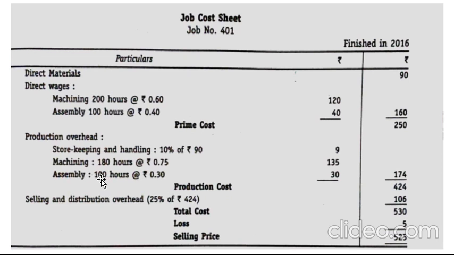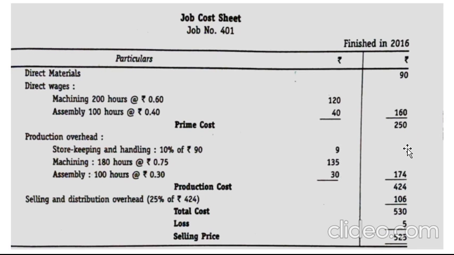It is the same. So 100 hours into 0.30 will give you 30. Then 9, which is for storekeeping and handling, which is 10% of your direct materials. Then your machining, where it has changed from 200 to 180. Then your assembly, based on the rates you have calculated, you have got 9, 135 and 30. So when you add all the three, you will get 174.